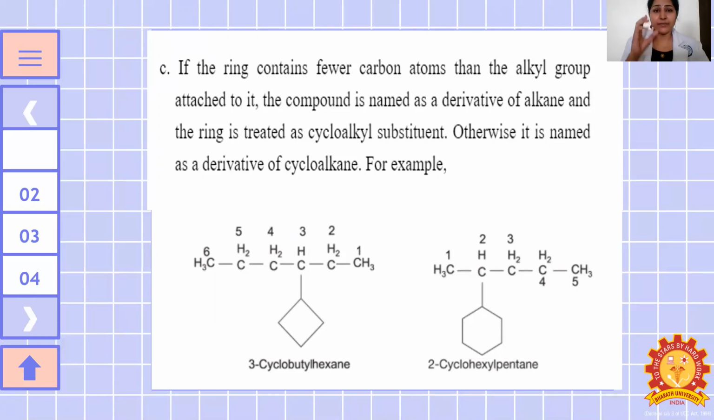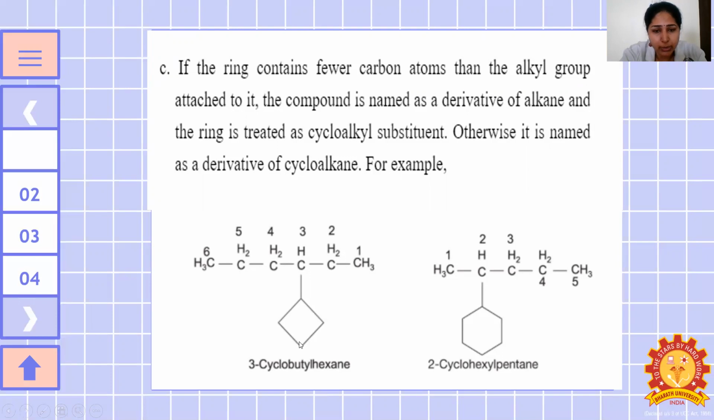So once again, I will repeat: if the ring contains fewer carbon atoms than the alkyl group attached to it, the compound is named as a derivative of alkane, that we know, and the ring is treated as a cycloalkyl substituent. Otherwise, it is named as a derivative of cycloalkane. For example, see here, that is 4 carbon atoms, cyclobutyl.